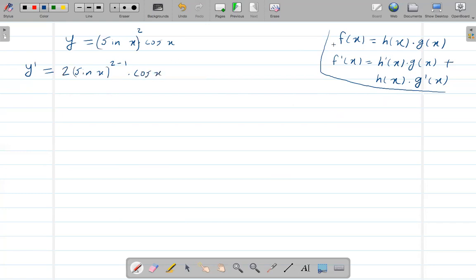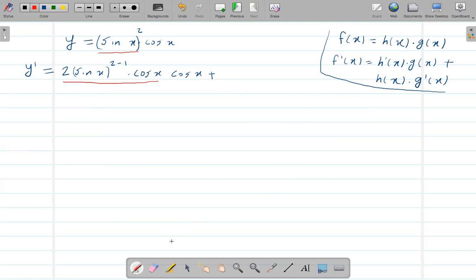So that means I found this part times g of x, or times another function. The other function is still cosine x, so cosine x, plus. Now after that, I found the derivative of this one here. The derivative of the red part is this.